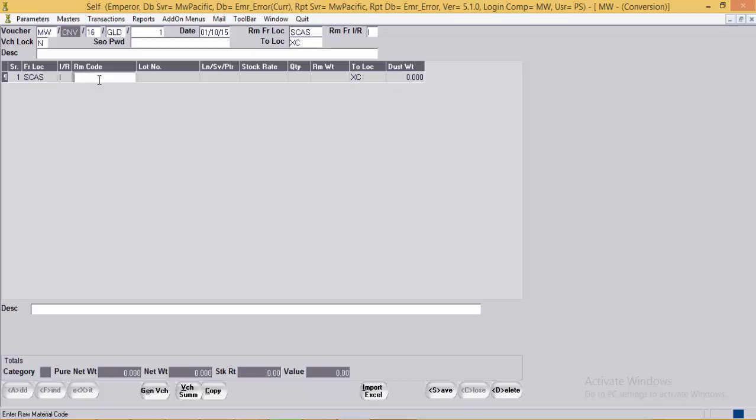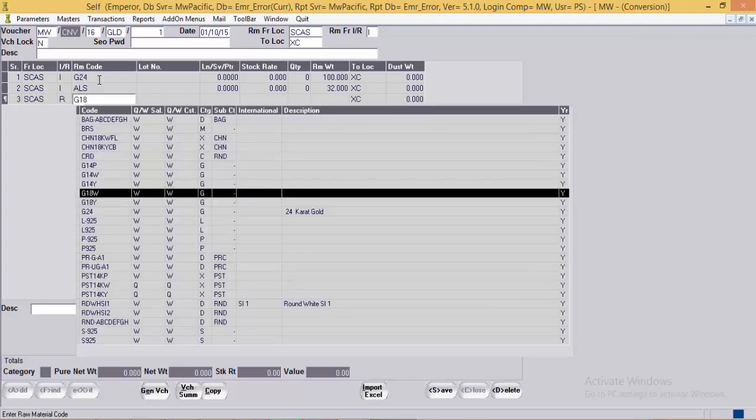Now here in the entry, the stock of casting is issuing pure gold, that is G24 of 100 grams to the XC location. As in this entry we are converting the pure gold to the caratage gold, we will issue alloy also, 32 grams. Now when the pure gold and alloy is issued, against this we will receive the 18 karat gold.